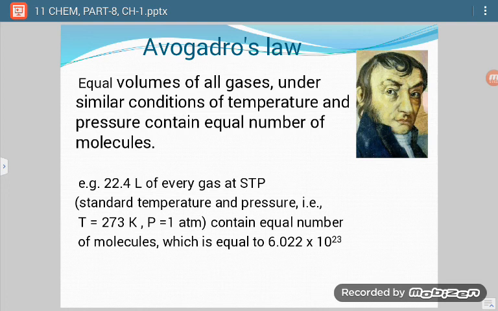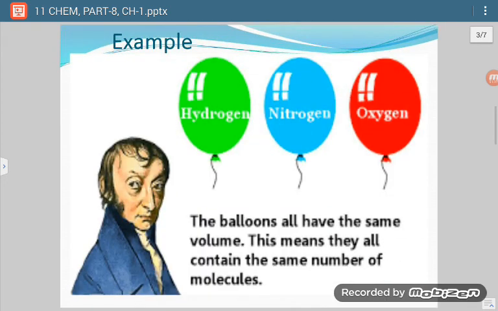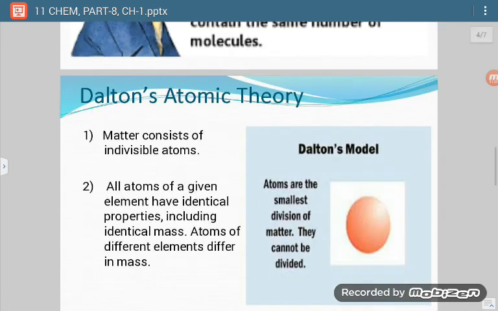If we take such conditions, then there will be an equal number of molecules, and that number is equal to 6.022 × 10^23. This number is known as the Avogadro number. Now, with the help of this example, we can check it properly. We have taken three gases: hydrogen, nitrogen and oxygen. The volume of each gas is the same. Since the volume of each gas is the same, they must contain the same number of molecules.